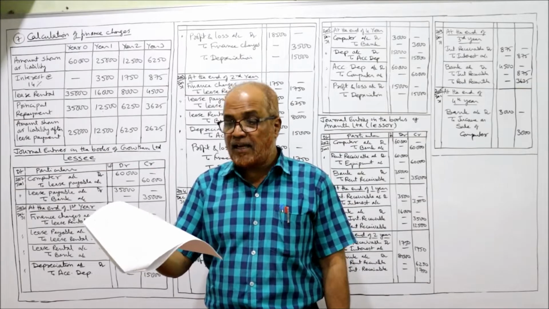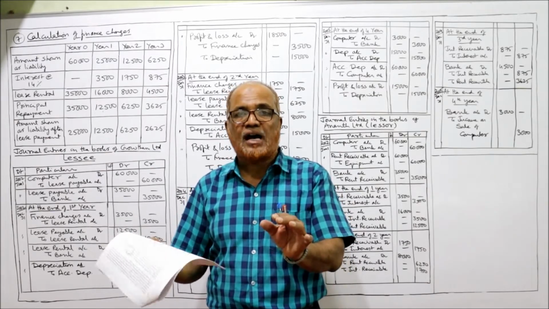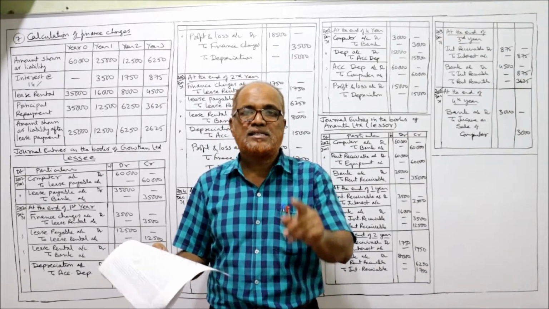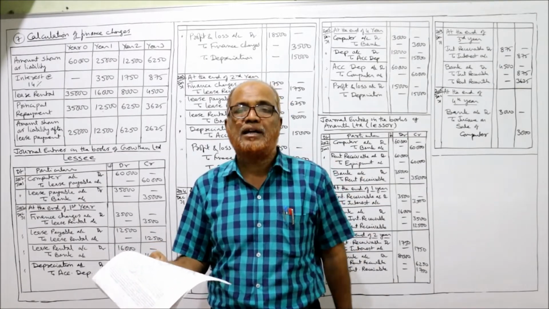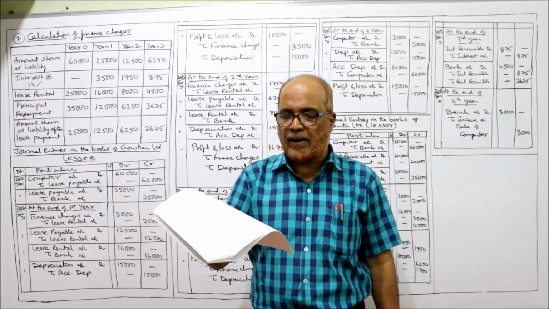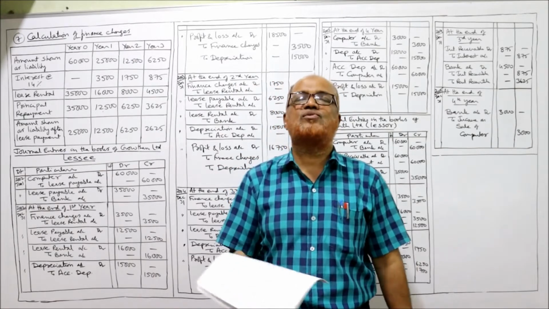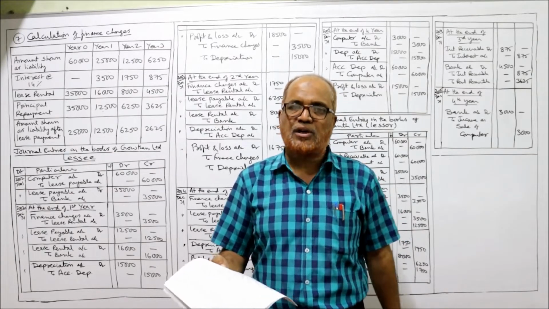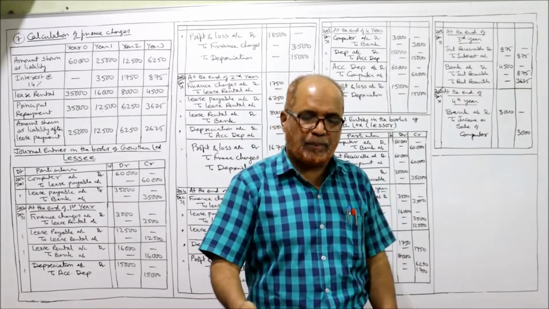And identify the nature of lease. First of all, it is asking you to identify what is the nature of the lease. Is it a financial lease or an operating lease? That you have to identify. Secondly, make journal entries in the books of both the parties. The cost of capital is 14%. The rate of interest is 14%. We have to pass the journal entry in the books of both the parties.